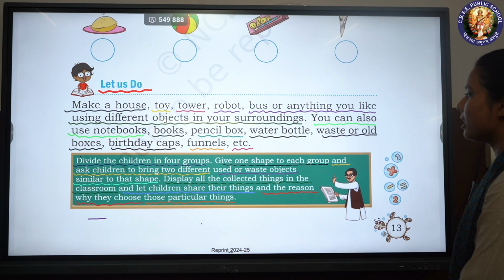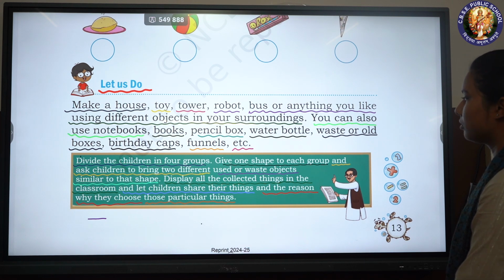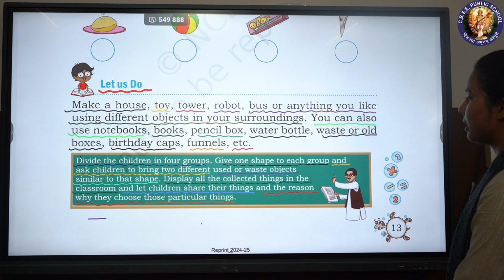Divide the children in 4 groups. Give one shape to each group and ask children to bring 2 different used or waste objects similar to that shape. Display all the collected things in the classroom and let children share their things and the reason why they choose those particular things.